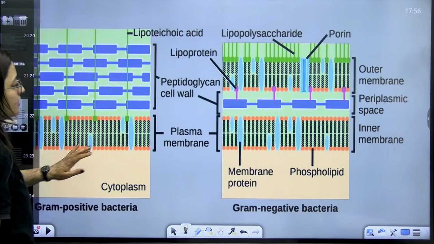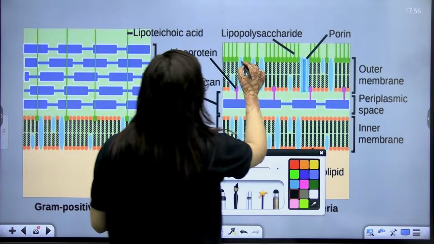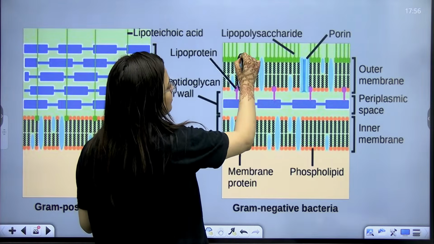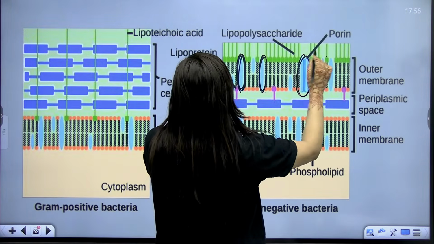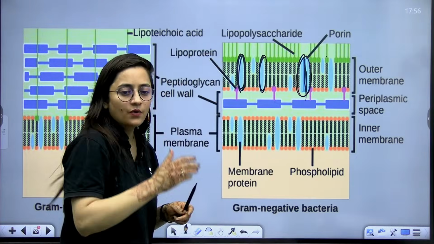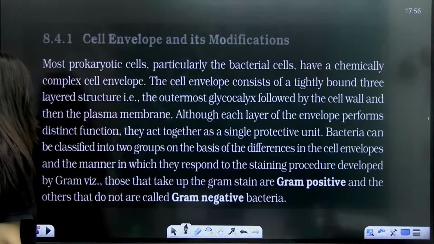So that's something that we covered in the last class. This is the diagram, right? So here you can clearly see this is the outer lipopolysaccharide. Here you have the porins. You can see that. So the stain will come out. That is something we covered in the last class.